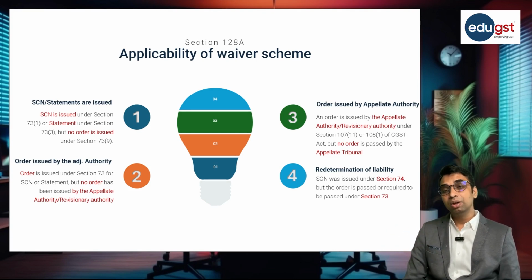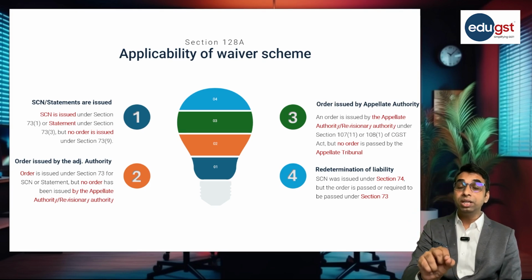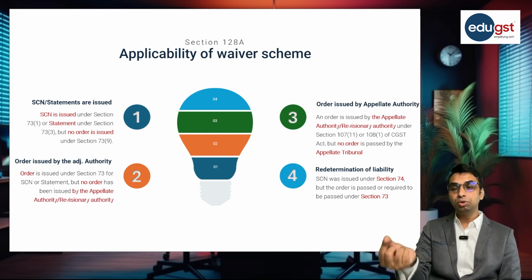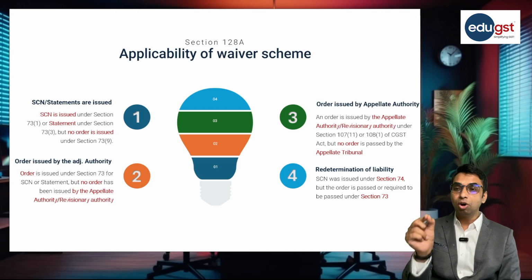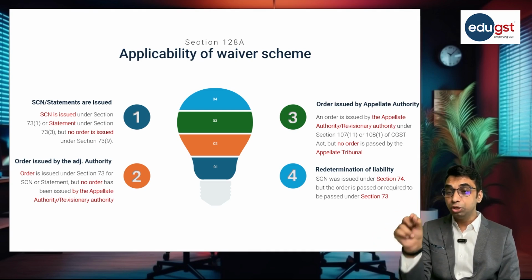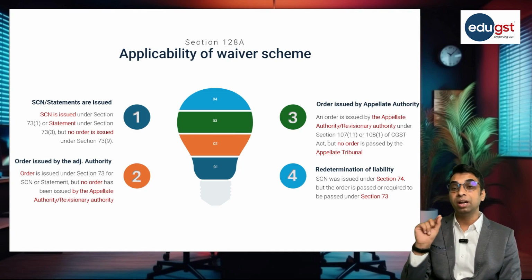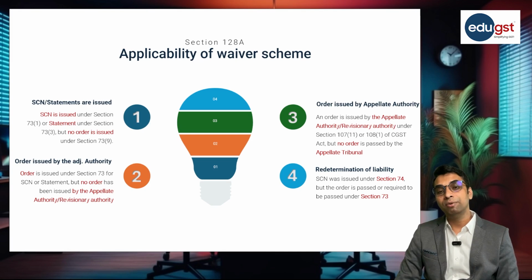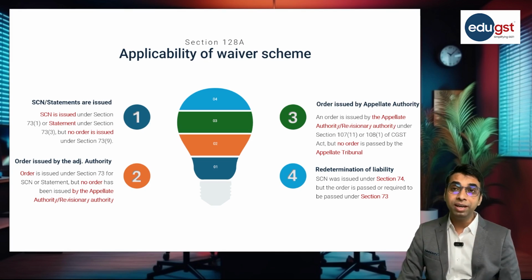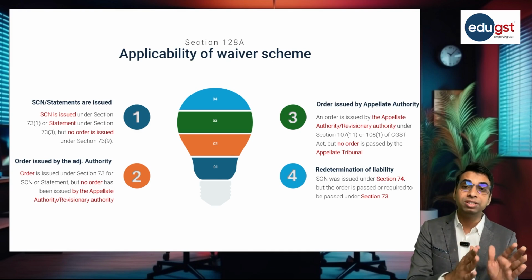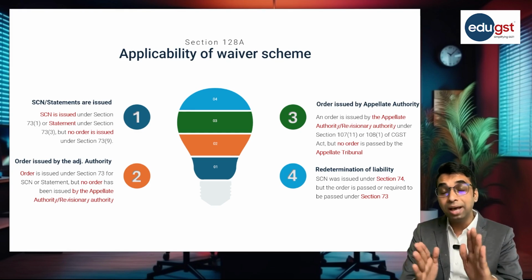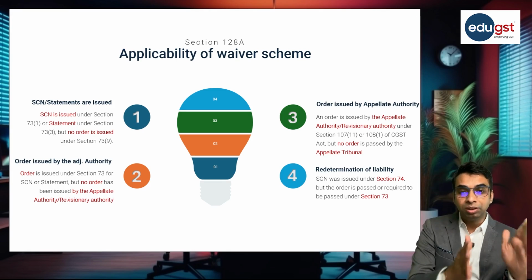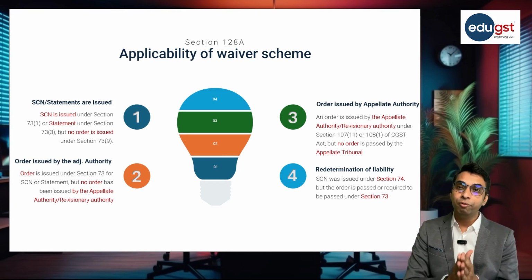Now the second scenario, where order is issued by the adjudicating authority but order by the appellate authority is not passed. So order is issued under section 73 for SCN or statement but no order has been issued by the appellate authority or revisional authority. So this will be the second scenario where you can apply for the waiver scheme. The third scenario is order passed by the appellate authority or revisionary authority but order is not passed by the appellate tribunal, right? So this will be the third scenario where you can apply for the waiver scheme.